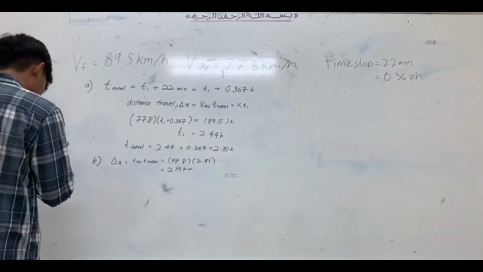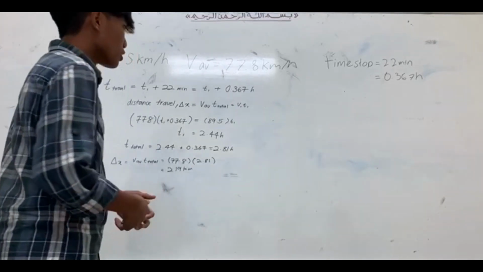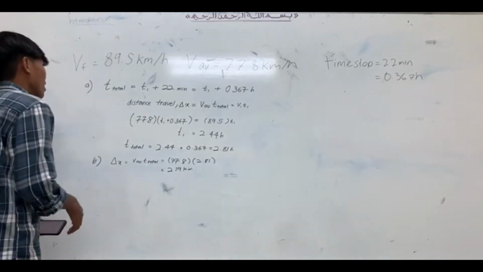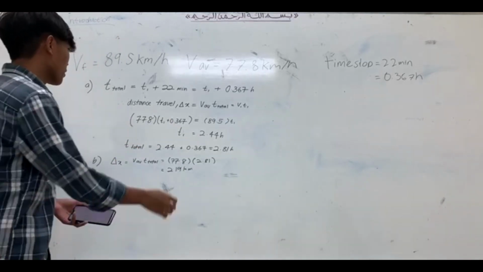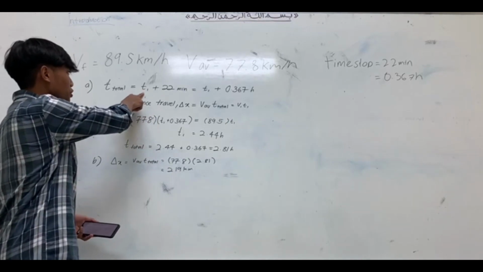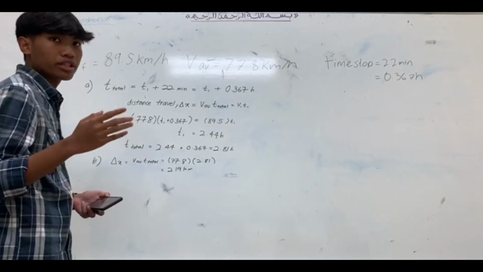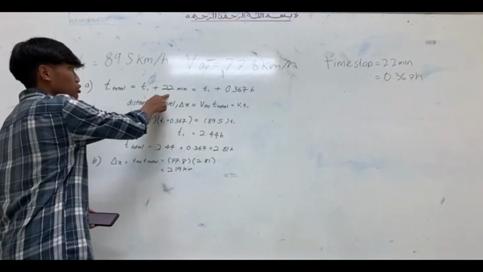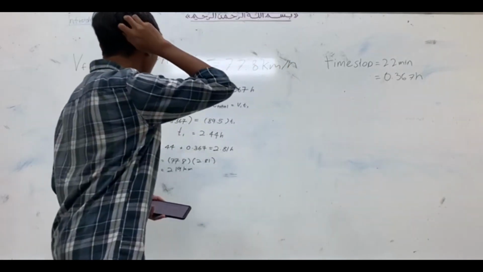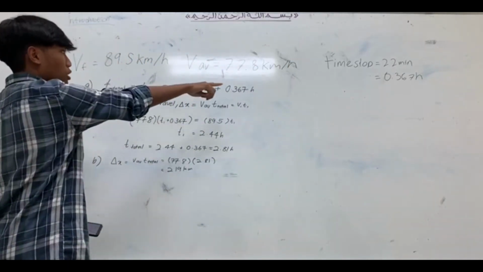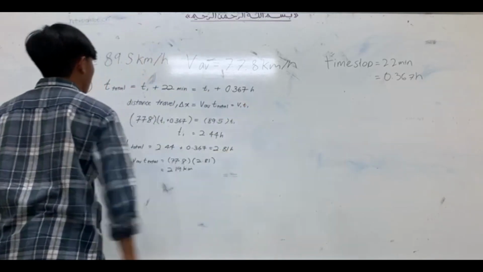Okay, for the first question, how much time is spent on the trip? To know how much time you spend on the trip, it basically asks us for the total time. So, how to find it? First, we need to know T1, which is the time spent traveling at V equal to 89.5, plus 22 minutes, which is the time taken for you to rest. First we need to convert it to hours, and it will become 0.367 hours.